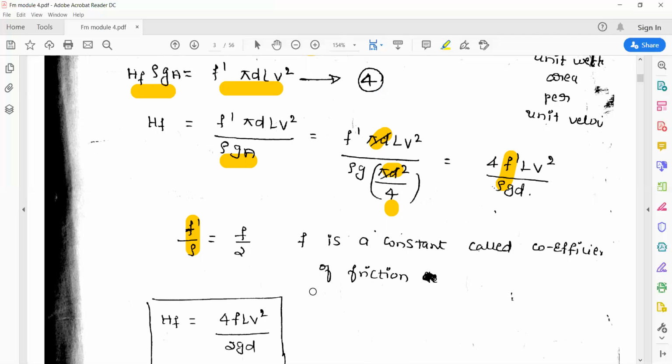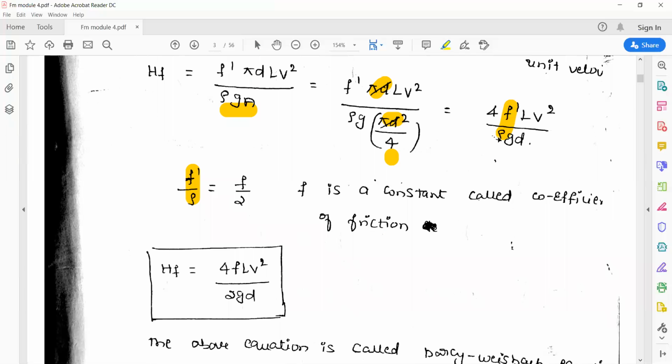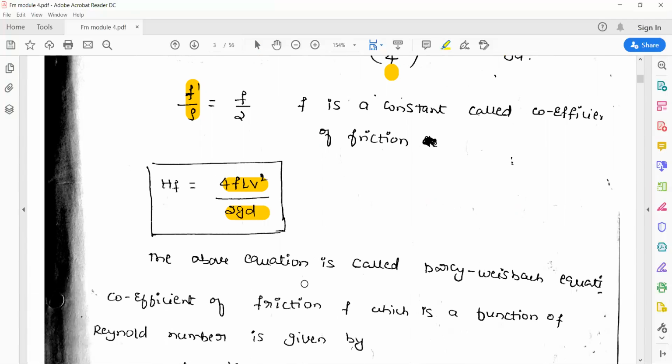Okay, so that's why I have written f' by rho is equal to f by 2. In place of f' by rho, you can substitute f by 2. So then the equation becomes hf is equal to 4fLV² by 2gd. This is the final equation to calculate the head loss due to friction.